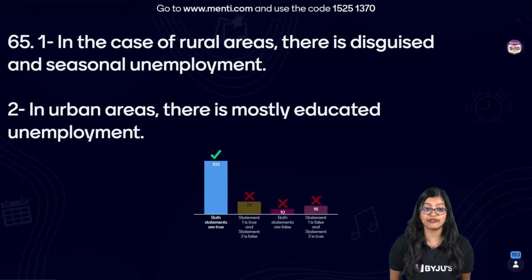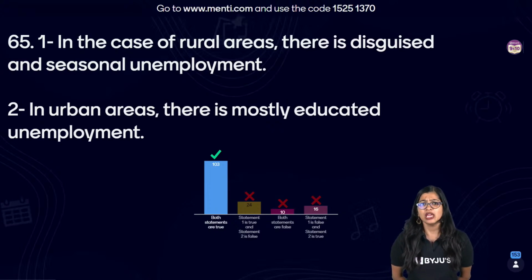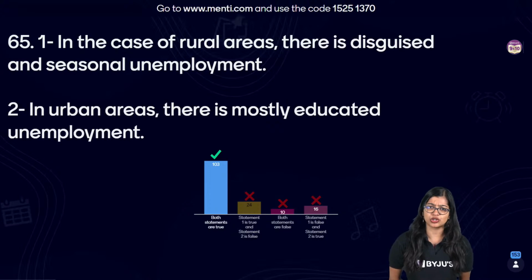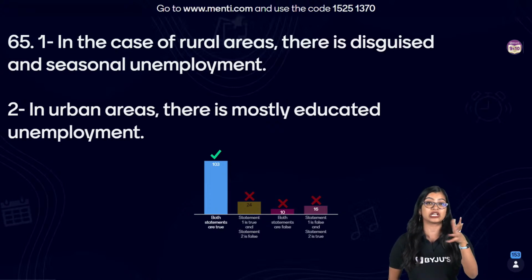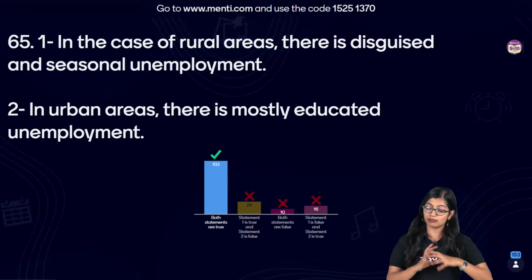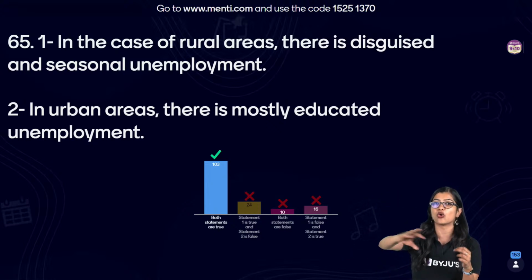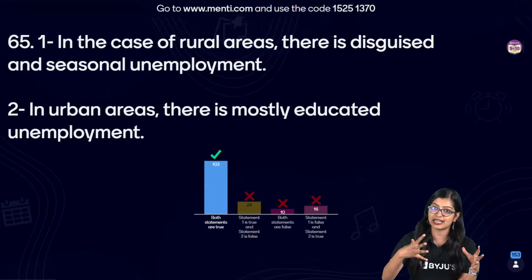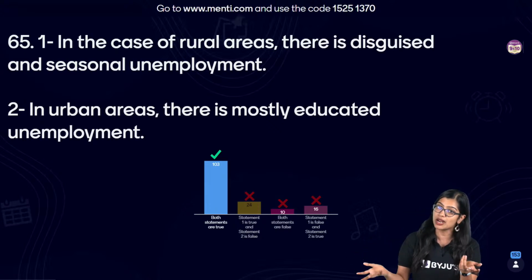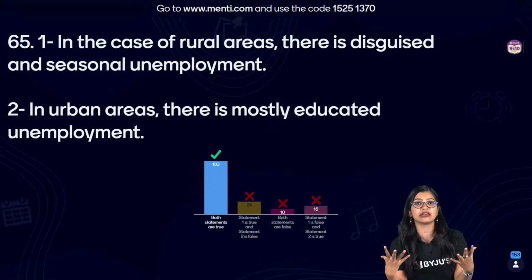Very good, everybody. Very good. The correct answer here is option A. That is, both statements are true. Now, when we talk about employment opportunities and unemployment mainly, we know that there is seasonal unemployment which we see in rural areas, because especially in agriculture, right? There are few seasons or few times of the year where there's not a lot of employment opportunities. Either the sowing season is done and we're waiting for crops to grow, right? Or in brief periods of time, there are daily wage workers who run out of job opportunities or employment opportunities. Then there is disguised unemployment, wherein for maybe a given set of work, right?